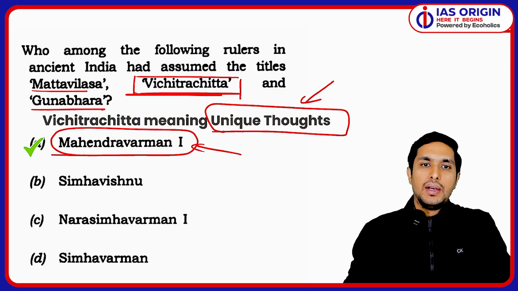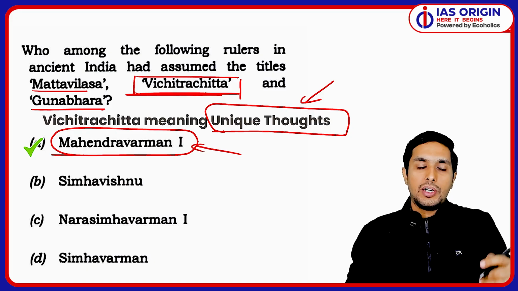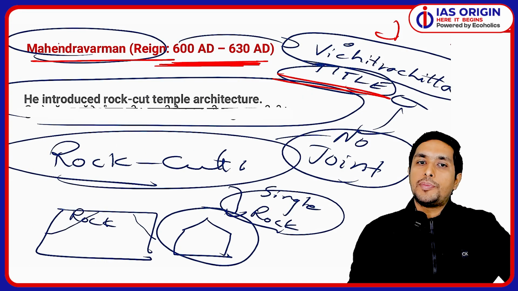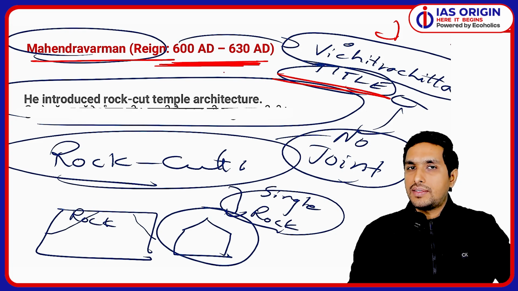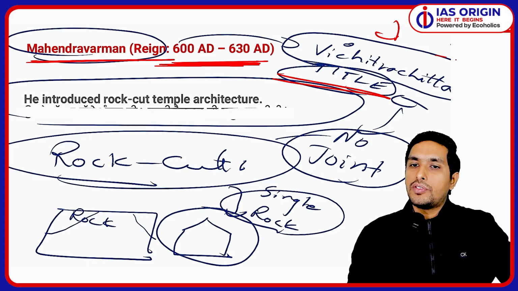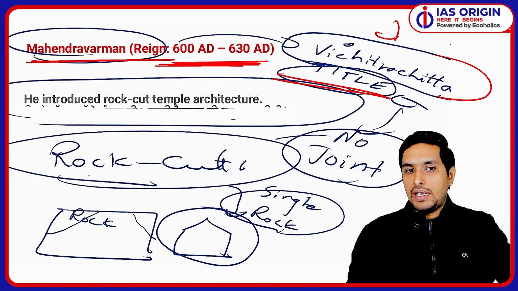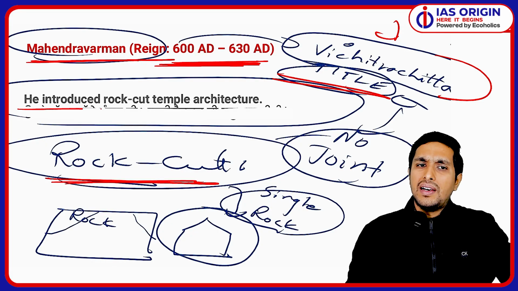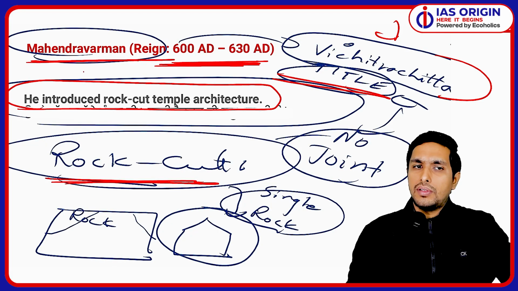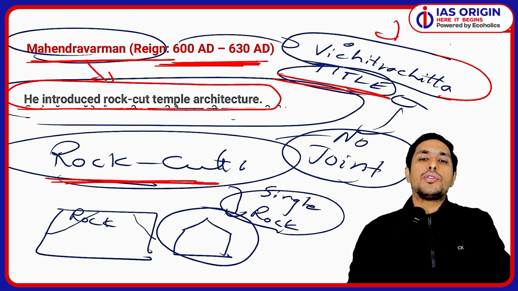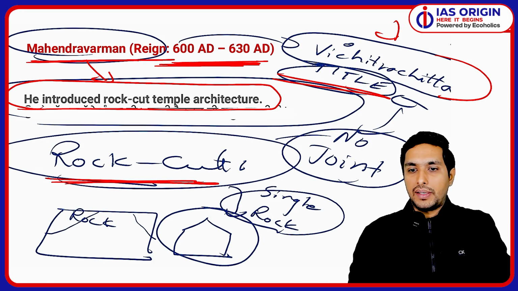Without further ado, I'll be moving ahead. I just want to tell you, in the classes also we did discuss this particular topic. This is a snippet from the class PDF only. Mahendravarman, Vichitrachitta was the title, and he came up with the rock cut architecture also. No joints were there. So basically, in rock cut architecture he had a great interest, and he has given so much contribution in this particular aspect.